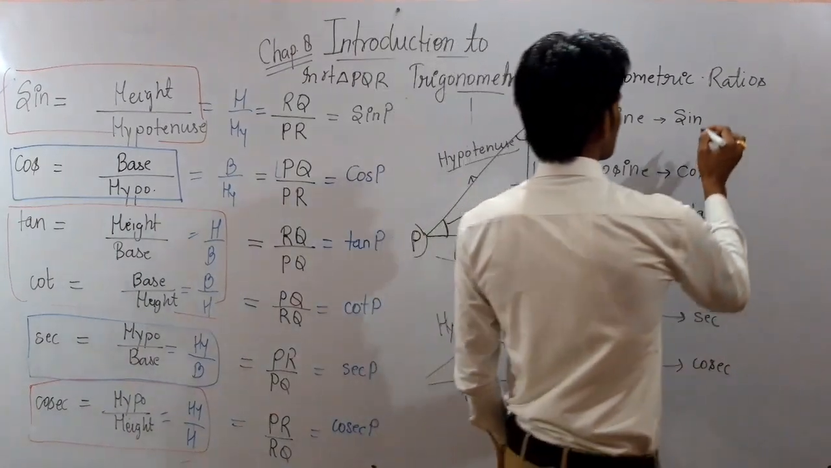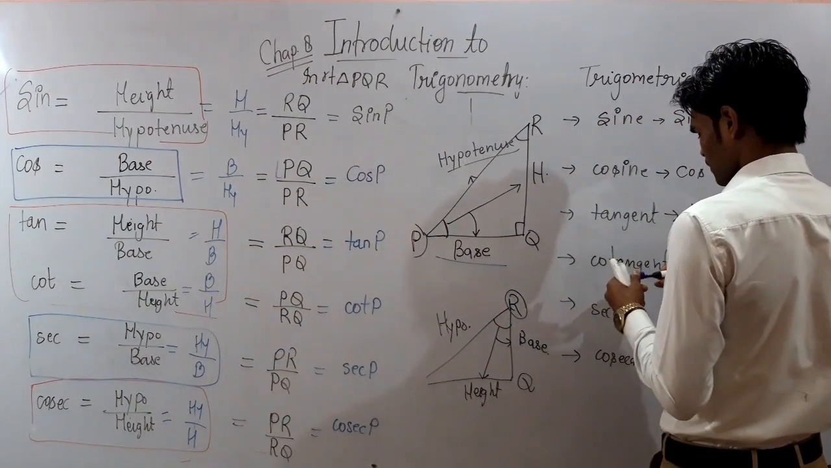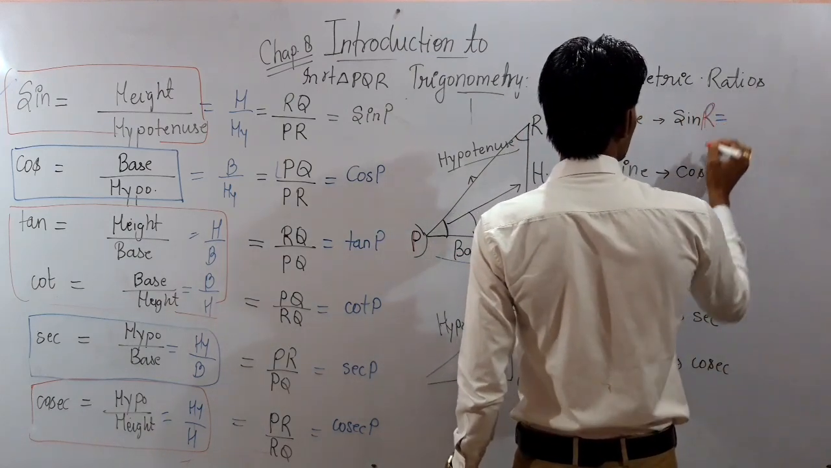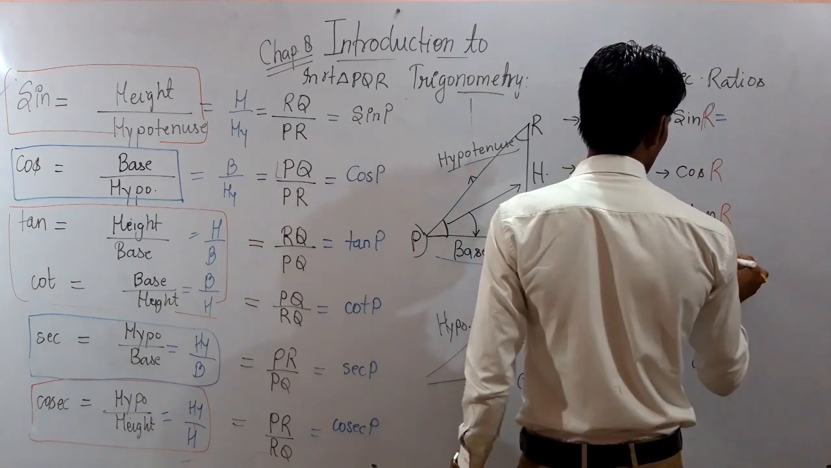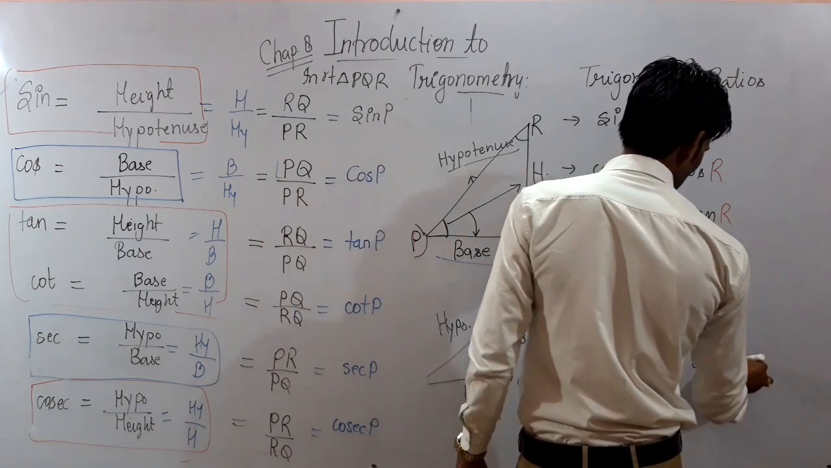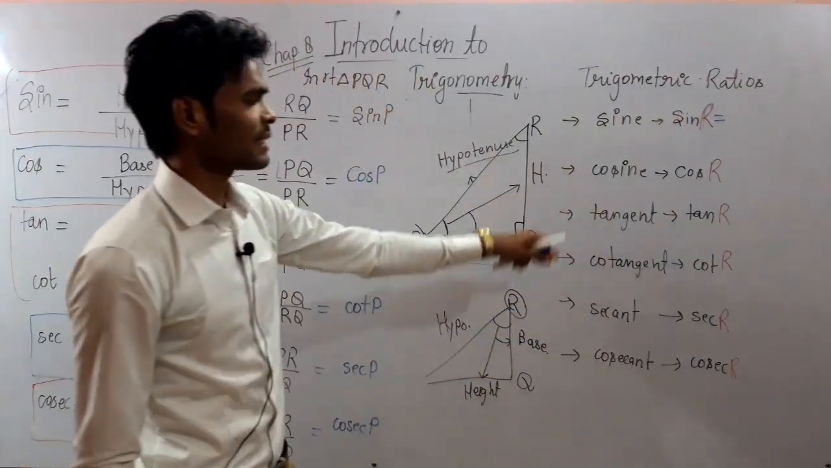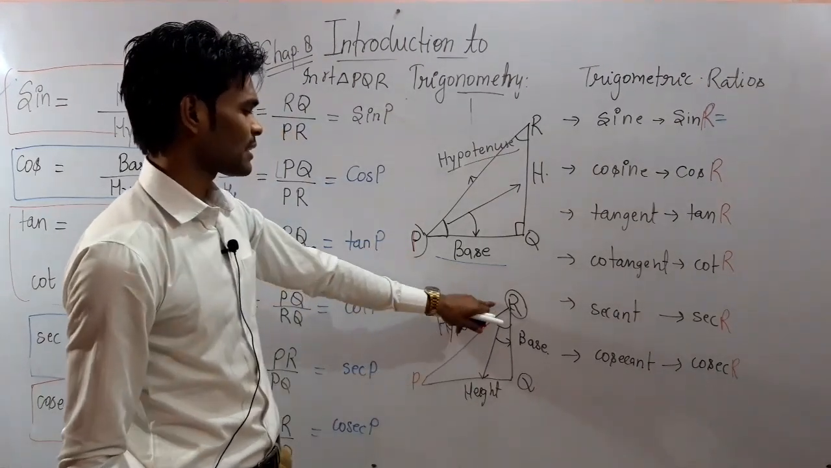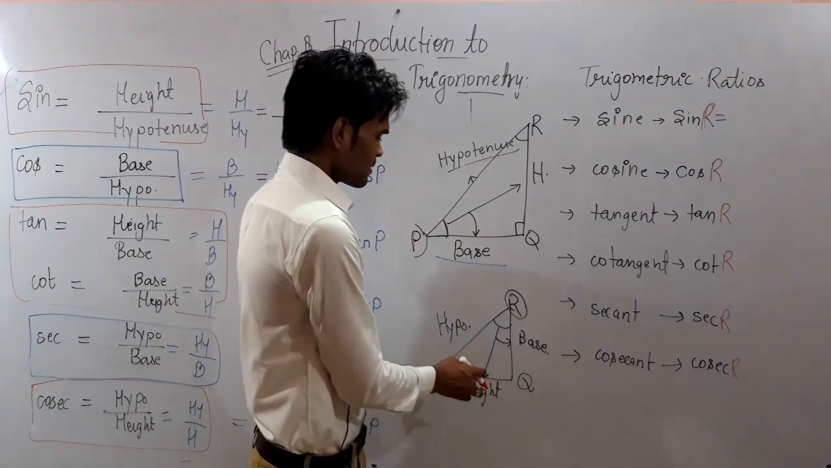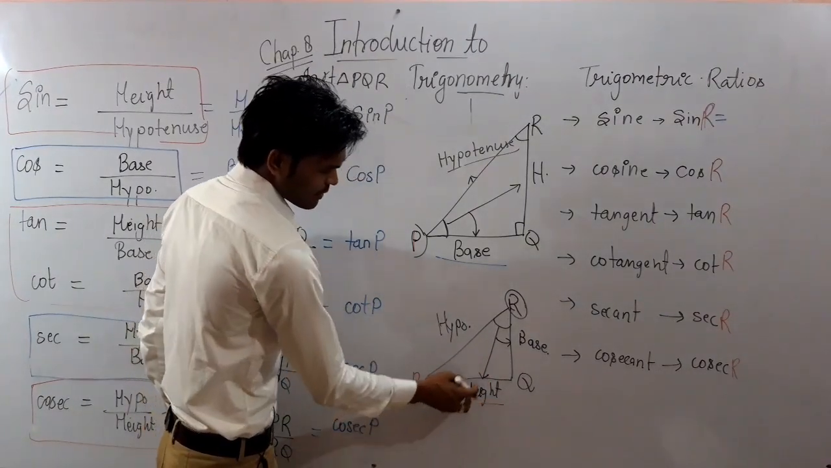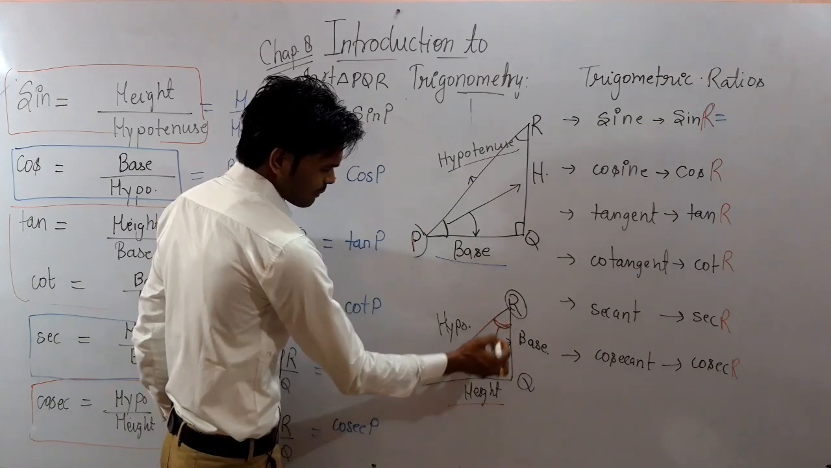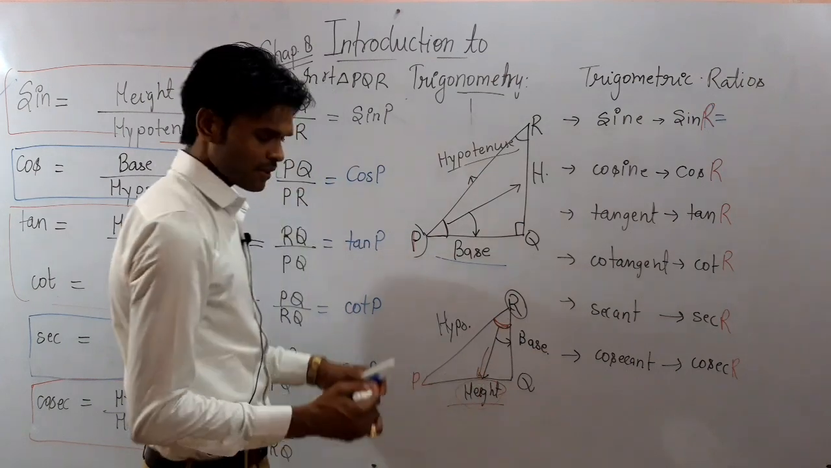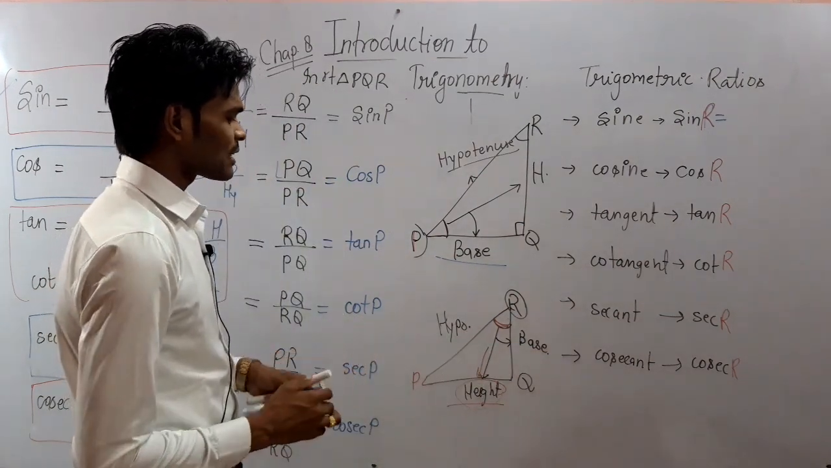So I am writing over here sin R, cos R, tan R, cot R, sec R, and cosec R. Okay, so I have written these using this triangle. Let this triangle be PQR, and we have taken the acute angle R. For this, the height will be this side, because it is the side opposite to the angle. So this is the angle we have taken, and this is the side opposite to the angle. So PQ will be the height and RQ will be the base.